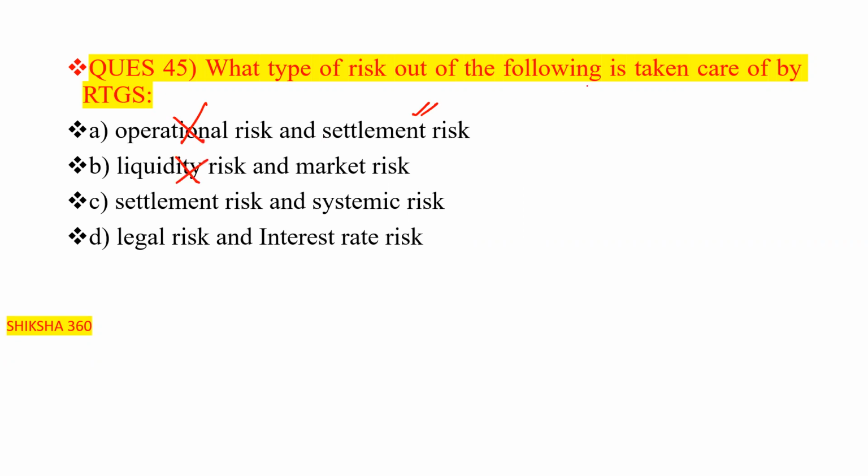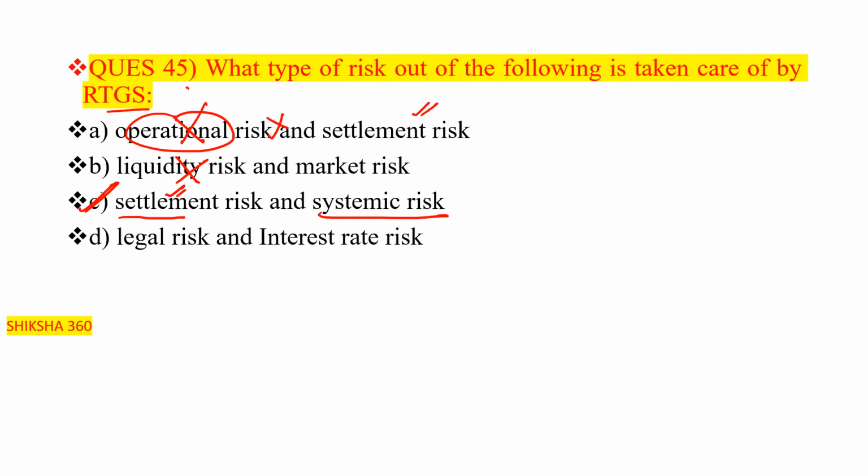Liquidity risk, no. We know that RTGS addresses settlement risk, so we go with option A or C. Here they use the word operational, so that one is not. So settlement risk and systematic risk, option C is the answer here.